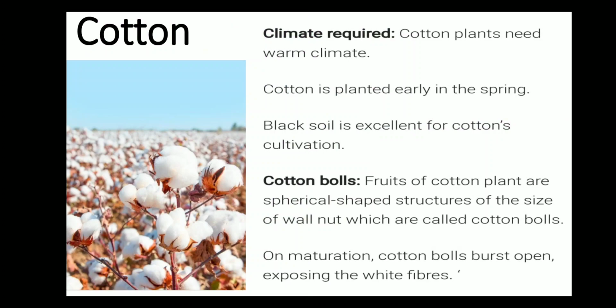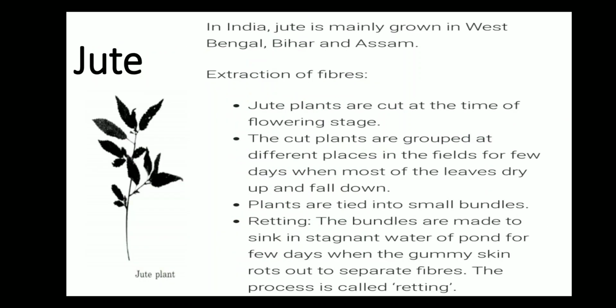Cotton plants mostly grow in warm climate. With cotton fiber we can make denim fabric and terry cloth. Then jute.